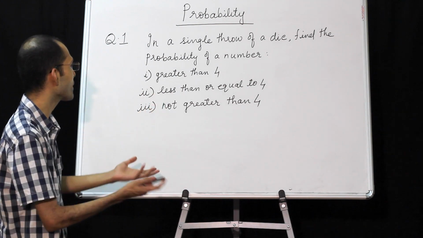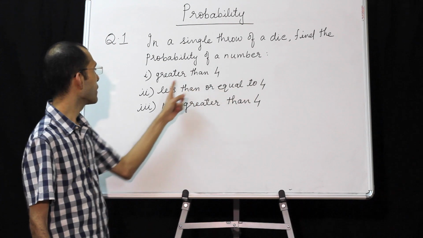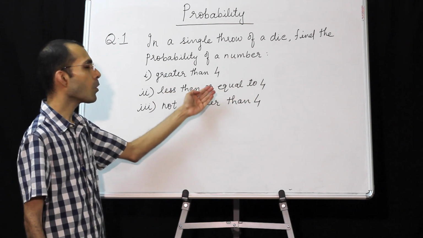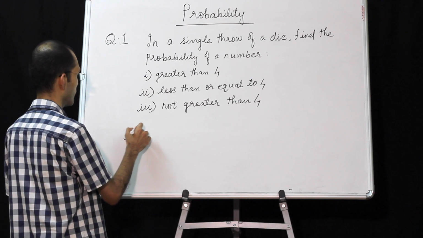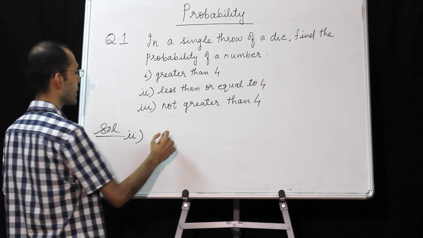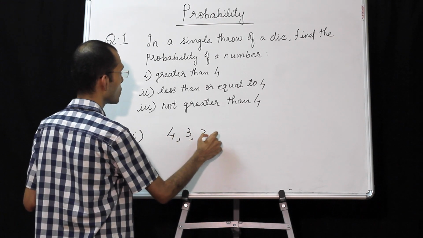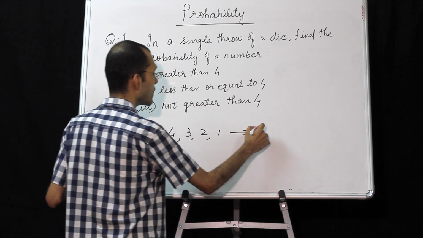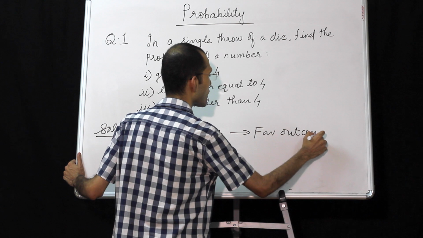We want the probability of a number less than or equal to 4. So less than or equal to 4 means 4 can come, 3, 2, 1. These will be our favorable outcomes.